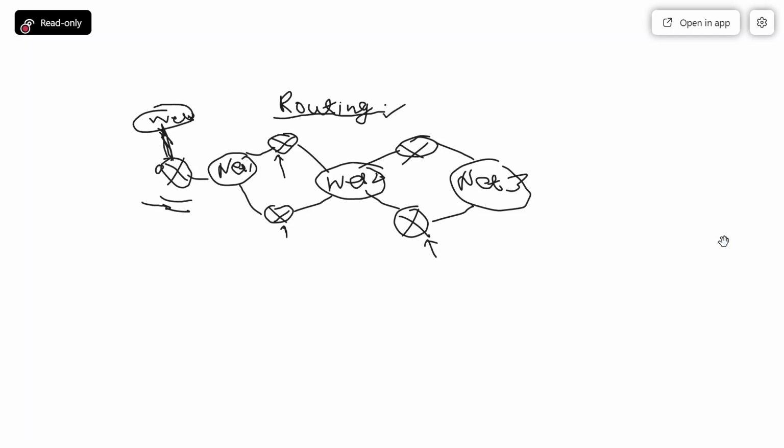So that is the static routing that we have learned so far. Now in case of static routing, suppose this link goes down. Okay, so maybe this is down, this router is not working. Then what do we have to do? We have to change the configuration. So I need to visit router 1, router 2, router 3, everywhere I have to go and change the path setting. Okay, so in that particular case it is difficult for the administrator to manage.